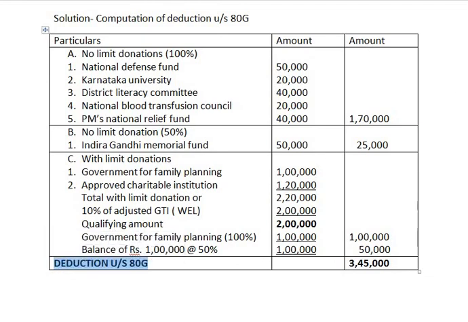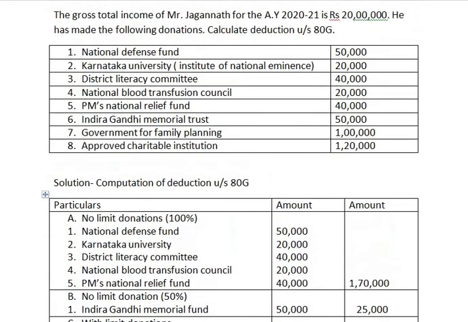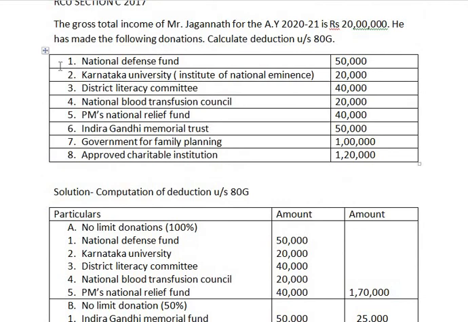Let us revise how we have solved this sum. First, you have to mark the donation which comes under which limit. The first 5 come under no limit 100% donation, so we have taken all no limit 100% donations and the total amount is directly taken to the outer column. Next, the 6th one, Indira Gandhi Memorial Fund, is a no limit donation, but it is 50% qualified.